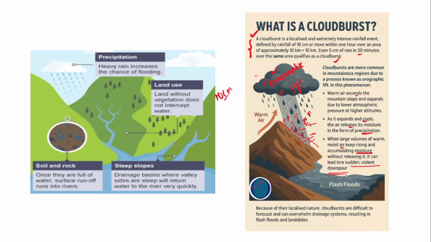Because of their localized nature, cloudbursts are difficult to forecast and can even overwhelm the drainage systems, thereby resulting in flash floods and landslides also. So I hope you have understood what exactly a cloudburst is. Now let's understand how cloudbursts result in flash floods over an area.